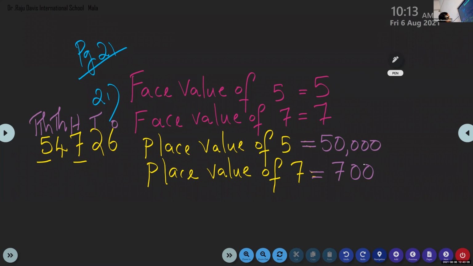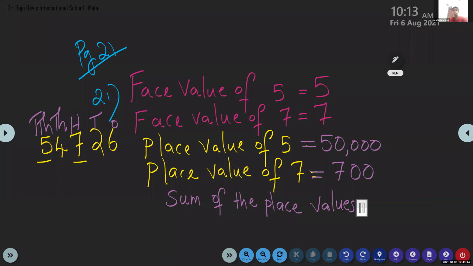So you can write the next step, sum of the place values. Ma'am, there is no place to write this. There is place. I told you clearly, you can write the place value of 5 and 7 in the same line. Write the sum in one sentence and the difference. When we started, I told you this. Sum of the place values.